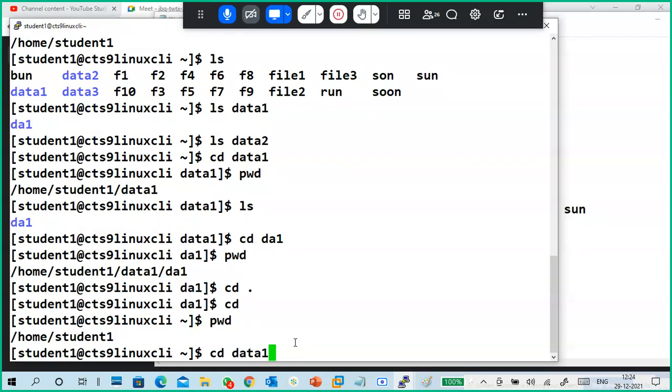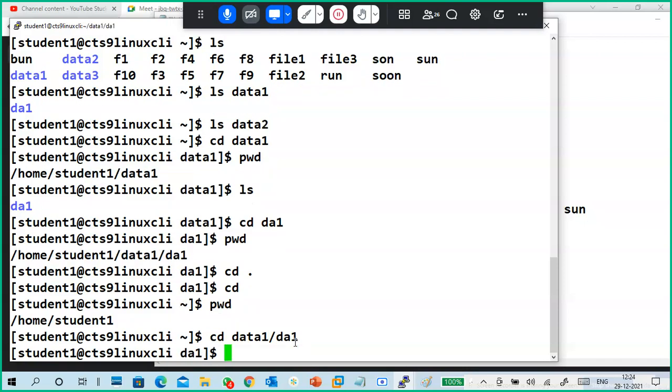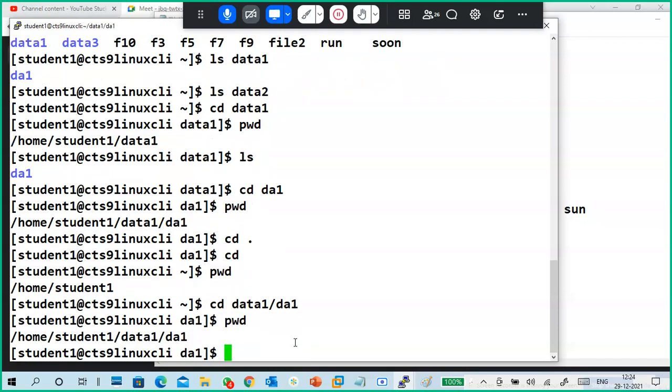One second. We go back to our scenario. So what is our pwd? data1, da1. cd space dot dot means one step back, means da1 to data1. And put another slash dot dot. Now data1 to my student1. This is my current home directory, like you can see.